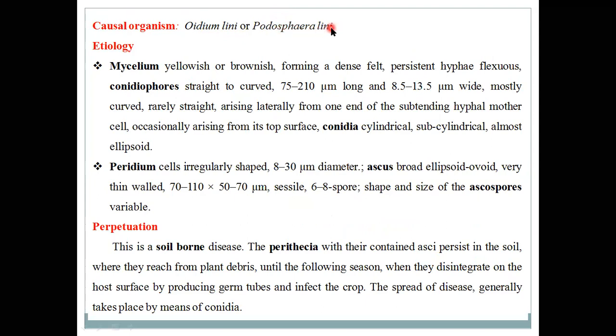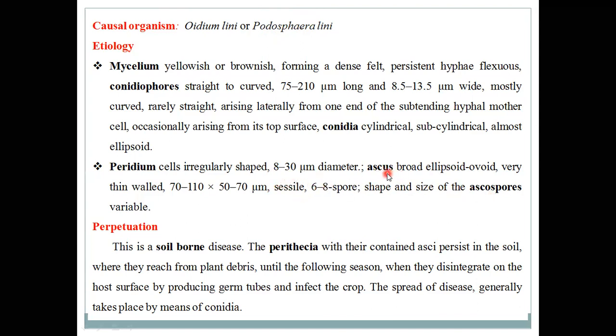So this Podosphaera lini fungus reproduces asexually by forming conidia. This process is the same as in the Erysiphe genera. But Podosphaera lini reproduces by the sexual method by forming perithecium spore fruits. In Erysiphe, cleistothecia spore fruits are produced, but in Podosphaera, perithecia spore fruits are produced. Perithecia are generally flask-shaped spore fruits having asci and ascospores.